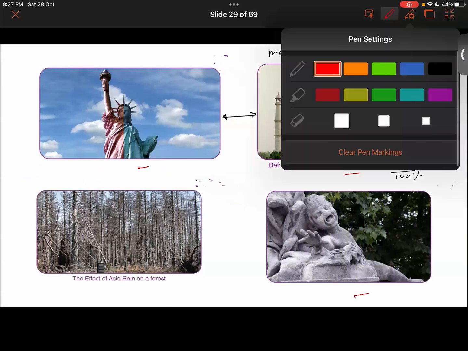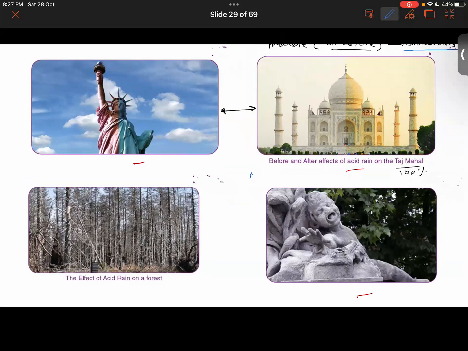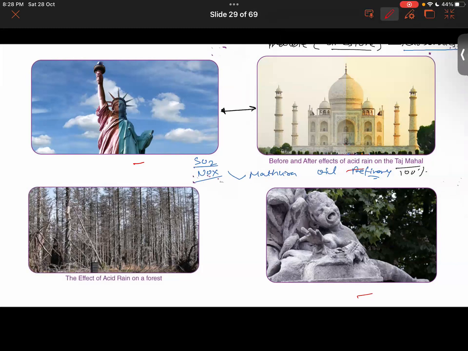Recently, the color of the Taj Mahal has actually changed. The thing here is that there is an oil refinery near Agra. Anyone who knows the name of the oil refinery here? Mathura refinery. So the Mathura oil refinery is near Agra, and apart from that, there are several other industries also. They are emitting poisonous gases like sulfur dioxide, and oxides of nitrogen are also being released into the atmosphere, which are leading to the formation of acid rain.